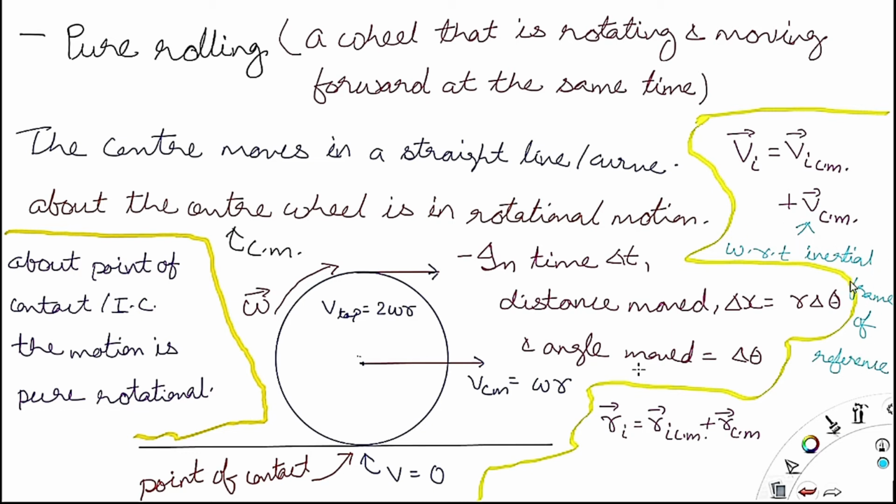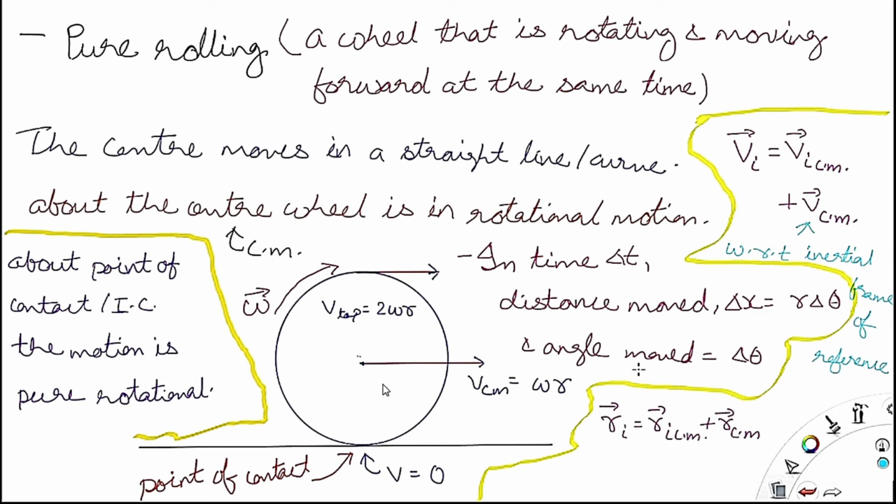So when you want the velocity of any point, you have to use this: velocity at any point is equal to velocity with respect to the center of mass plus velocity of the center of mass.